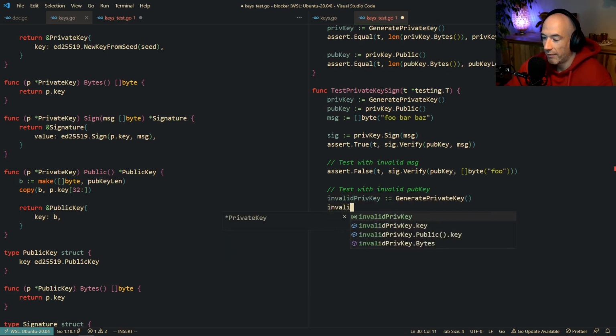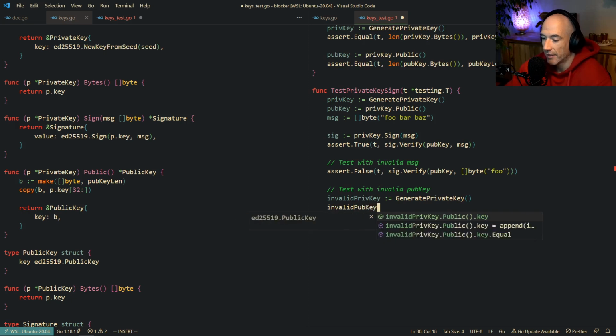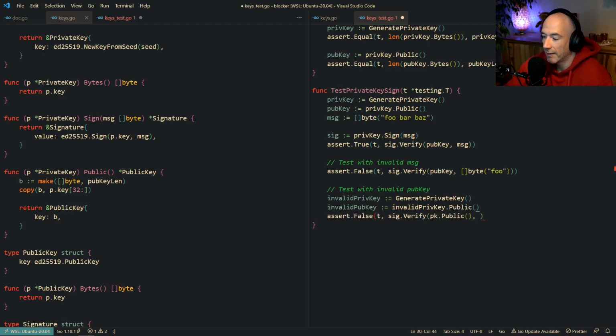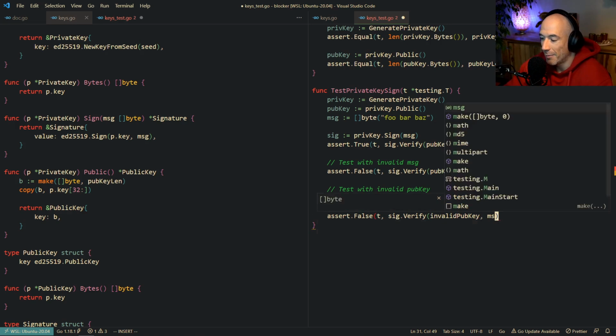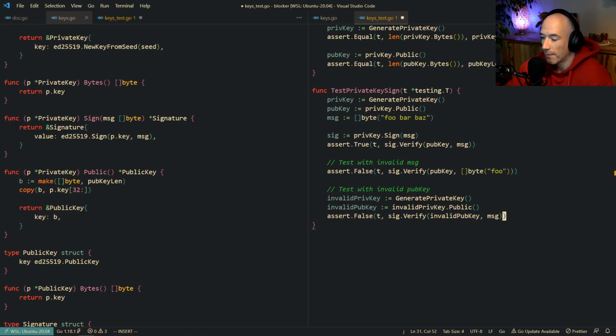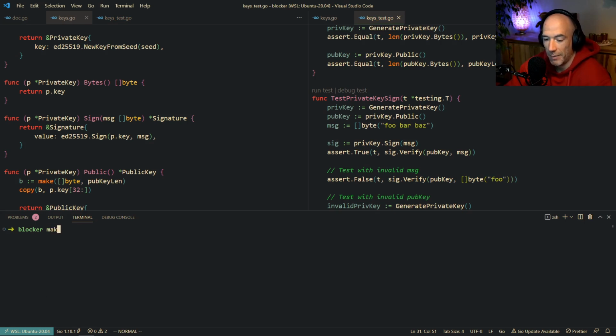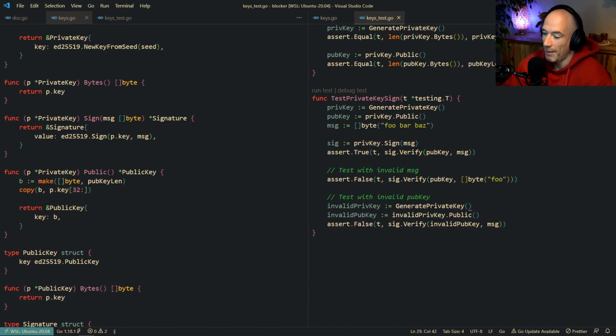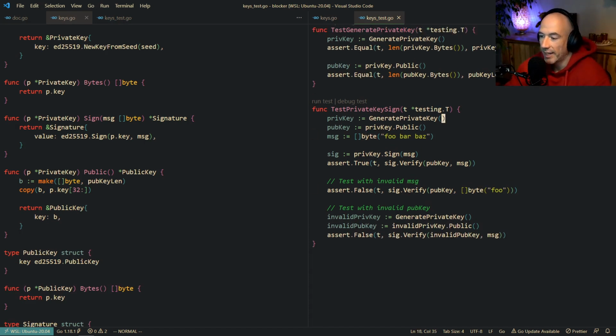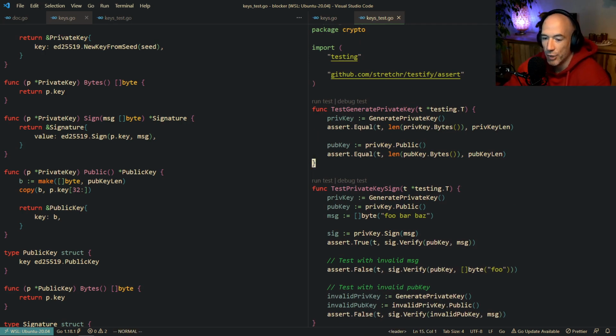It doesn't matter, it's just another one, right? It's going to be invalid priv key public. So we're going to verify the message with the invalid pub key, and the message is going to stay the same. Make test. Boom. So that's fine. So I think signing is already Gucci.